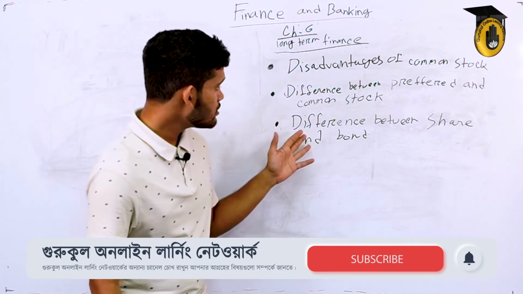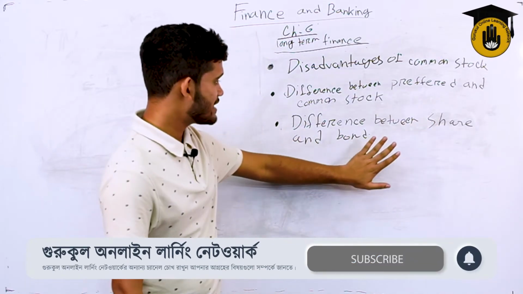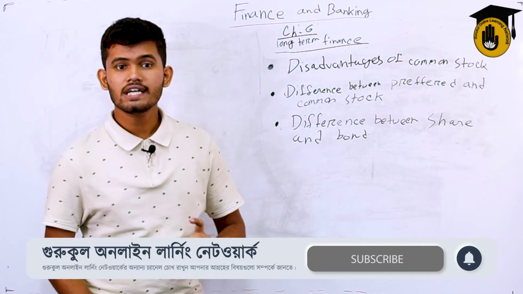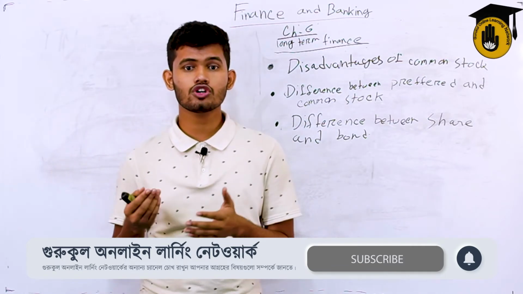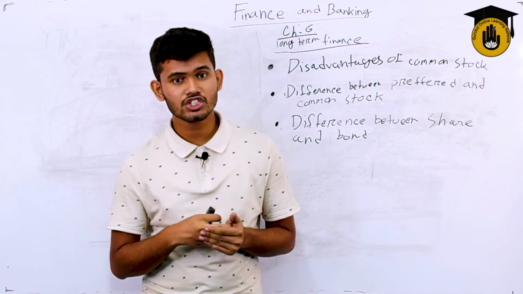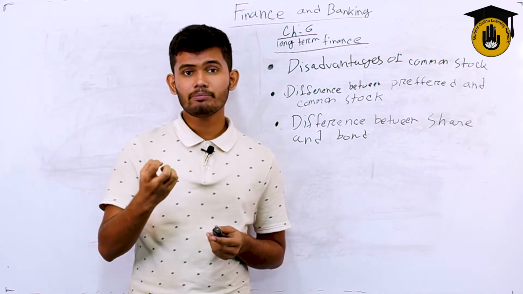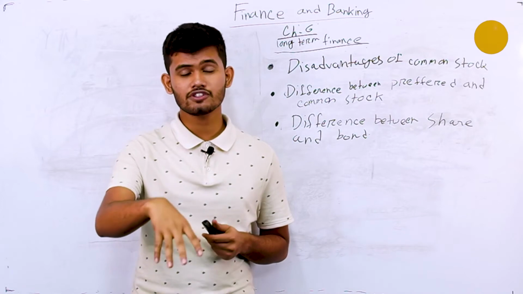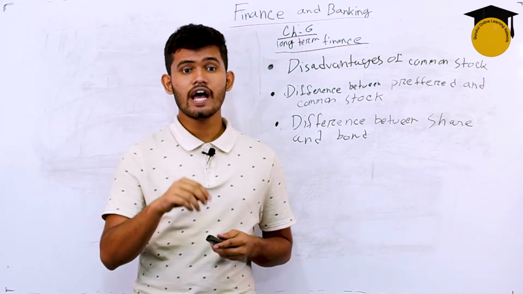So let's talk about share and bond. Firstly, what is a share and what is a bond? A share is the capital of a joint stock company that is divided into some units of proportion. Each of those proportions is called a share. That means a company's small proportion is spread out into the market for the general people. Those are called shares. And what is a debenture?